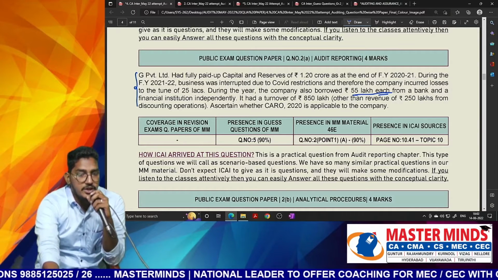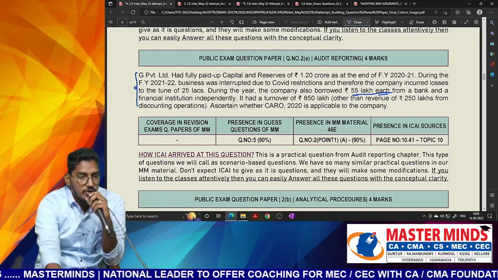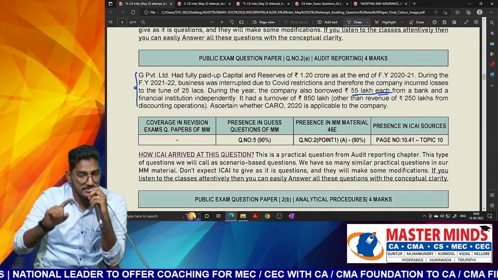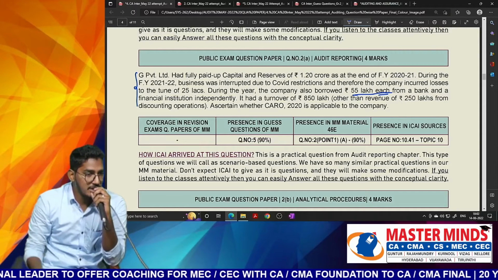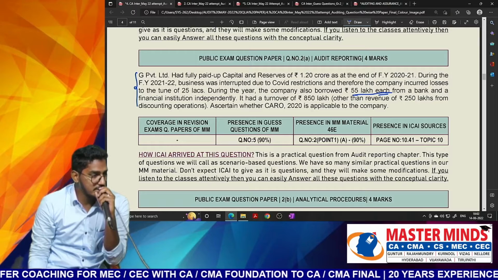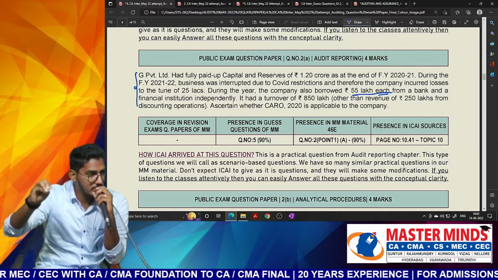They are telling that during the year the company also borrowed 55 lakhs each from a bank and also a financial institution, which means not 55 lakhs all together. 55 lakhs from the bank, 55 lakhs from the financial institution. So totally how much has it exceeded? 110 lakhs. That means it has exceeded 1 crore. Same illustration we have done. Somewhat similar terminology.